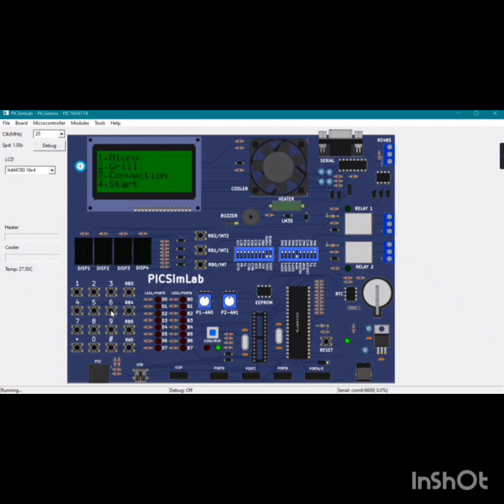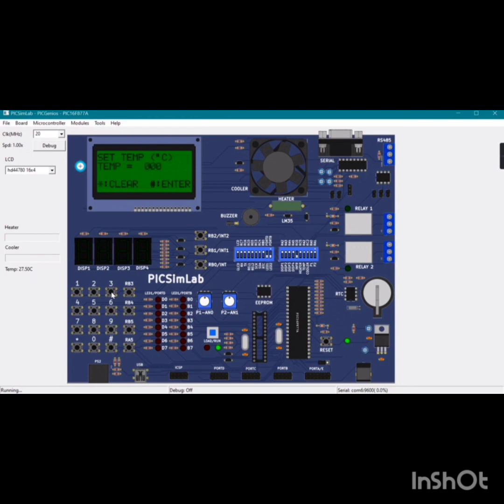Now we will see the third mode, that is convection mode. Convection mode is used to preheat the microwave oven. The convection mode has been started by pressing the third key. Here in convection mode, we need to preheat the oven.